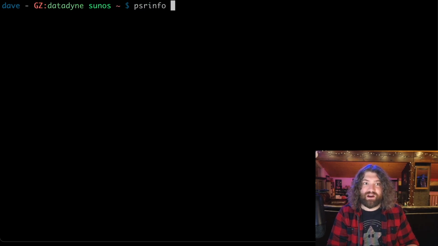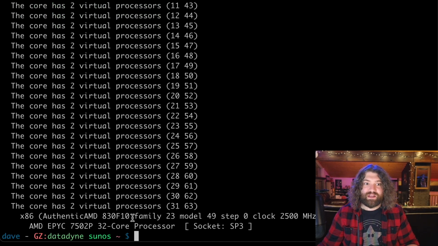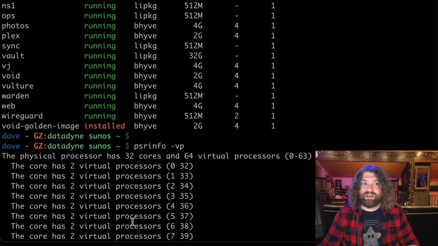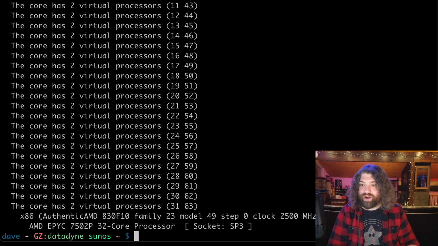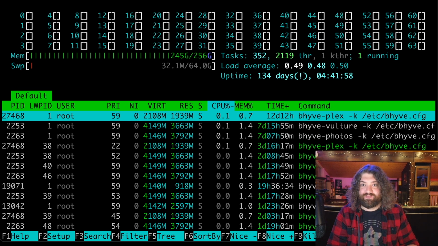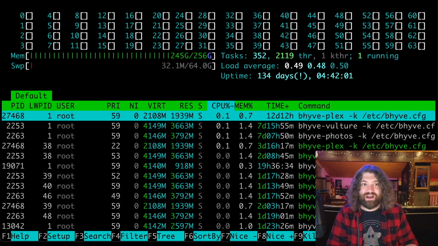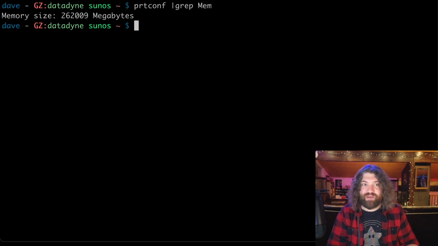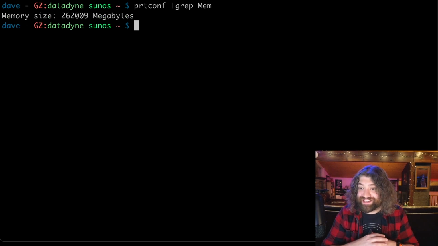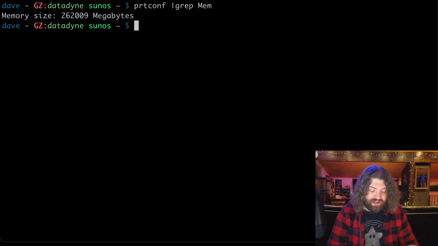So with psrinfo -vp, we can see it's a 32 core processor. So 32 physical cores, 64 threads, 64 virtual processors. If I were to run htop, you'll see there's 64 of them, 256 gigs of RAM. I can do prtconf | grep mem, and we can see 256 gigs of RAM on this bad boy.